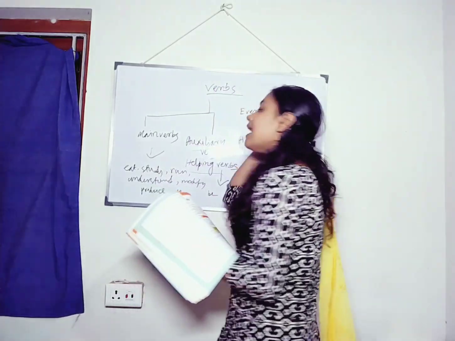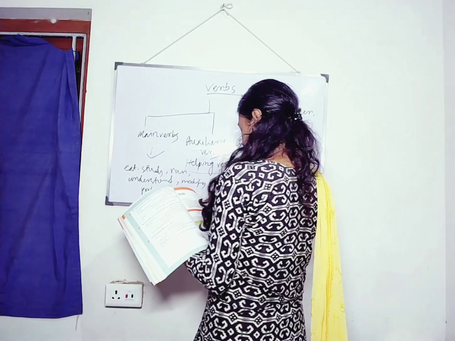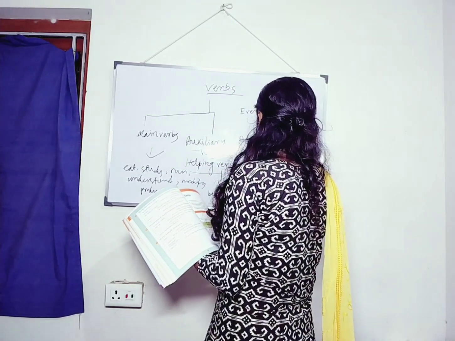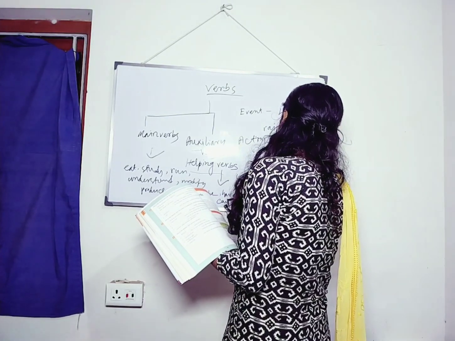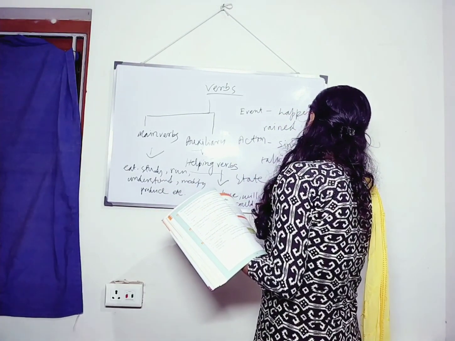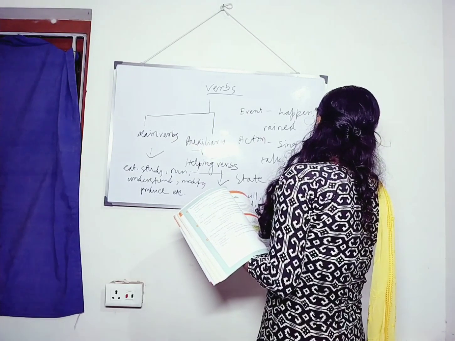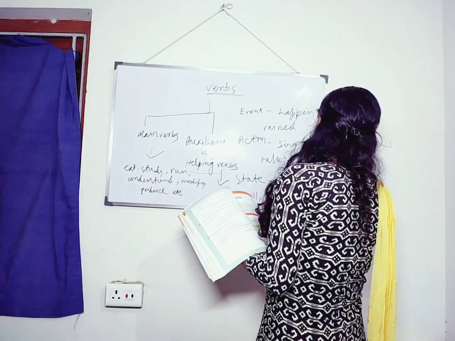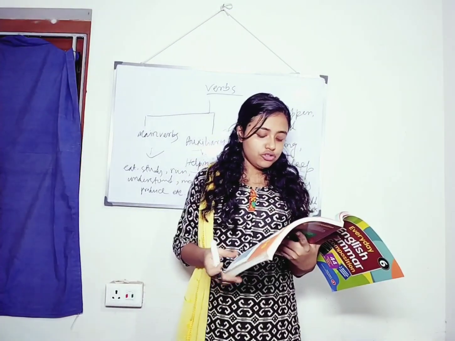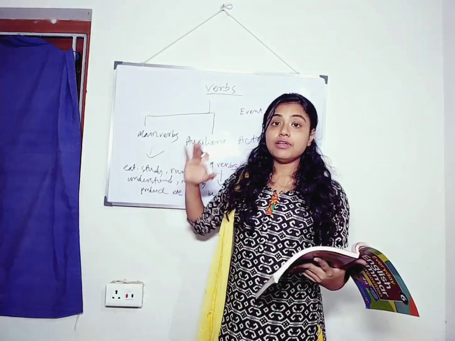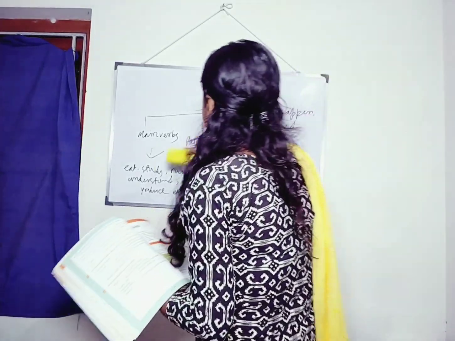Be verbs, that is am, is, are. Have, will, can, could, may, might, should, must and so on. Okay. So let us have the examples.